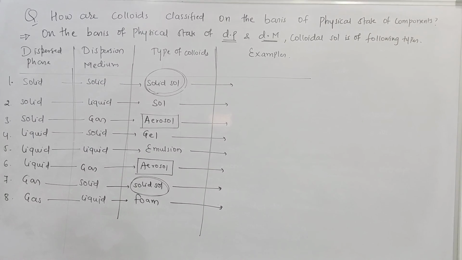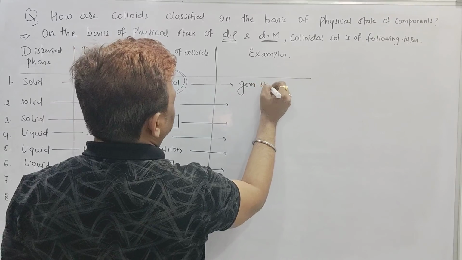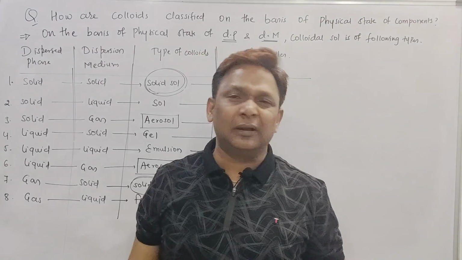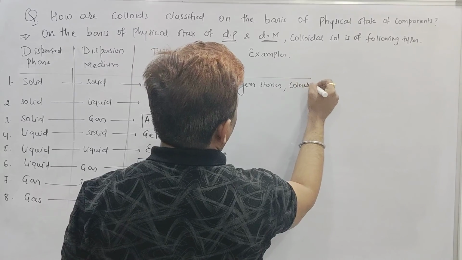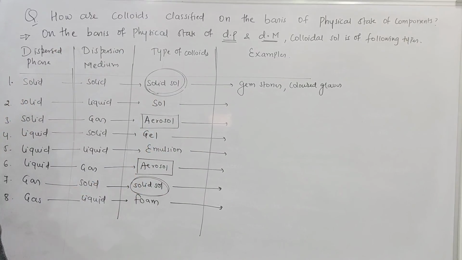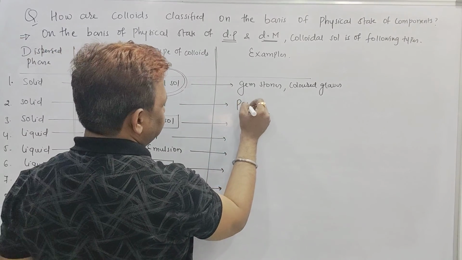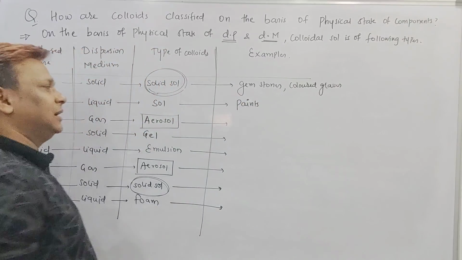The first example which we are going to discuss is called a solid sol: gemstones, because solid in solid is there, right? Or sometimes some colored glasses are also there. Gemstones or colored glasses are examples of solid sol. Solid in liquid is a sol, beta. We can say the examples are paints, or cell fluids.